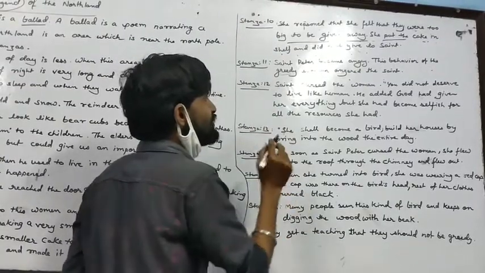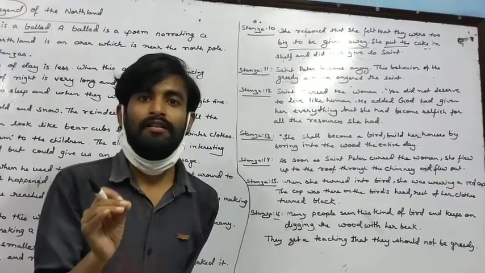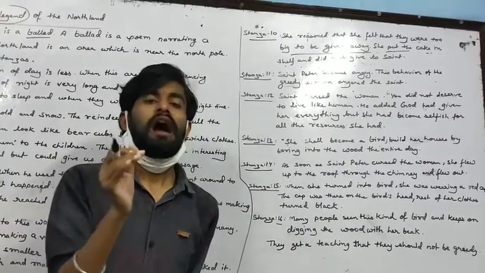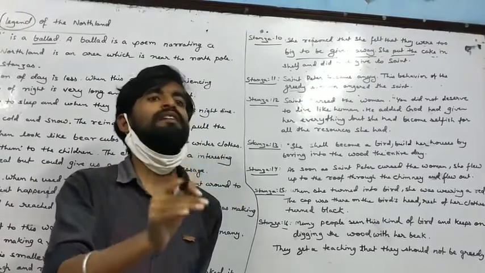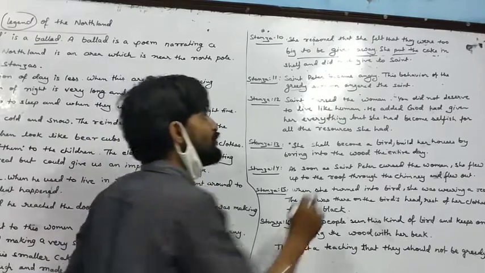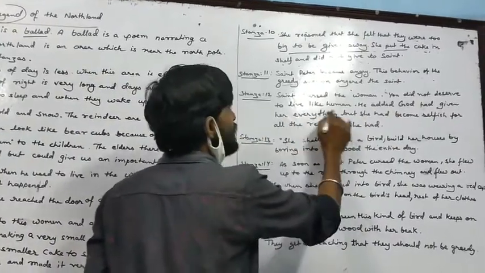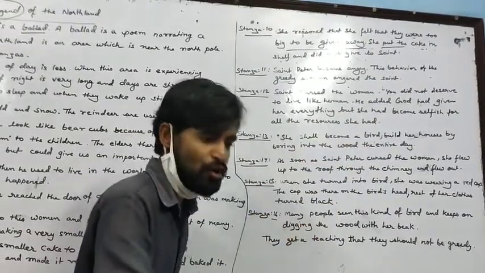Stanza number 12. The saint cursed the woman. What does curse mean? After getting angry, he cursed the woman to become a bird. You did not deserve to live like a human. He added, God had given her everything. This is not yours.